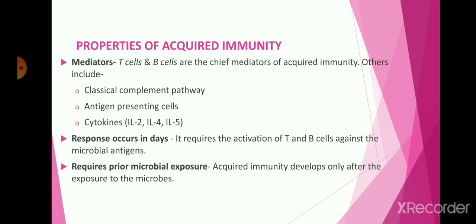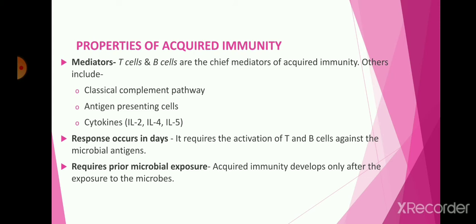A B cell is also known as a B lymphocyte. These are a type of white blood cell of the lymphocyte subtype. They function as the immunity component of the adaptive immune system by secreting antibodies. The main functions of B cells are to make antibodies against the antigen, to perform the role of an antigen presenting cell (APC), and to develop into memory B cells after activation by antigen interaction. So T cells and B cells are the chief mediators of the acquired or adaptive immunity.